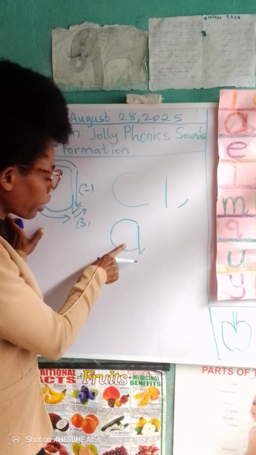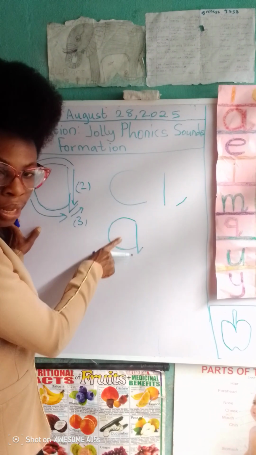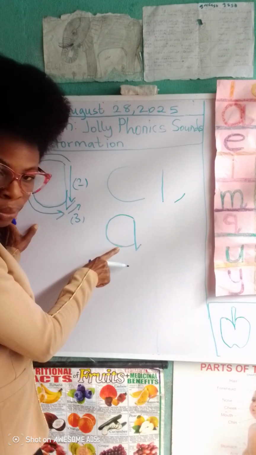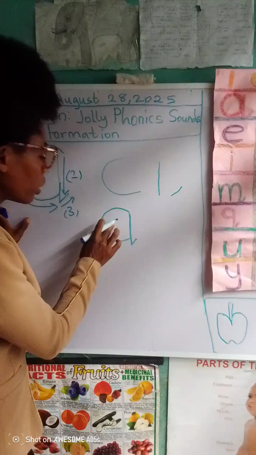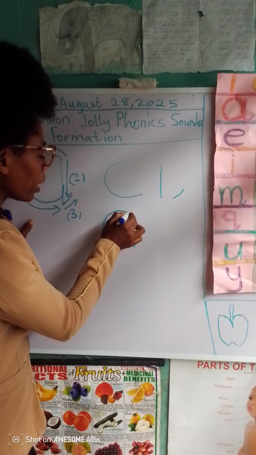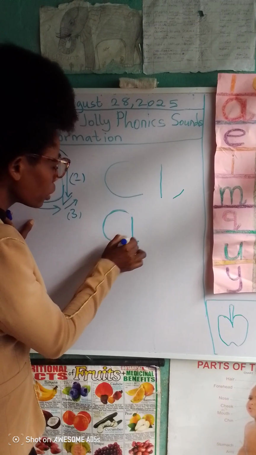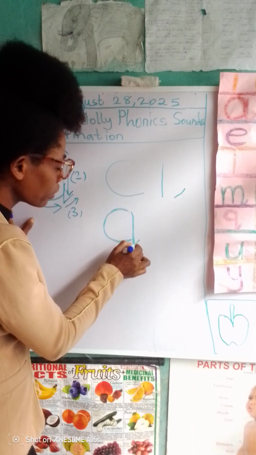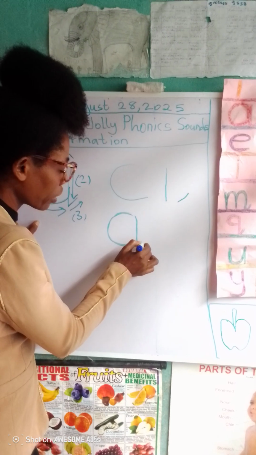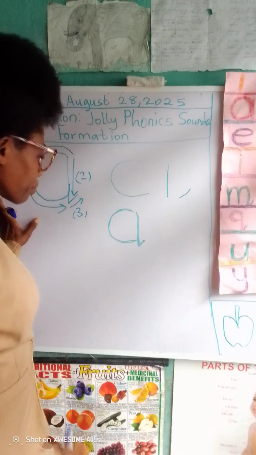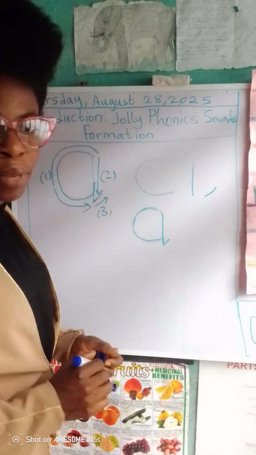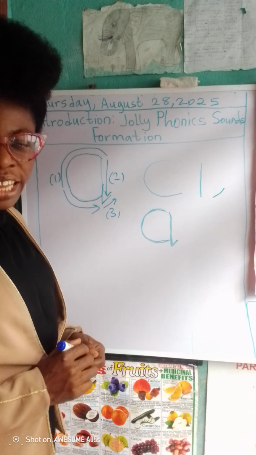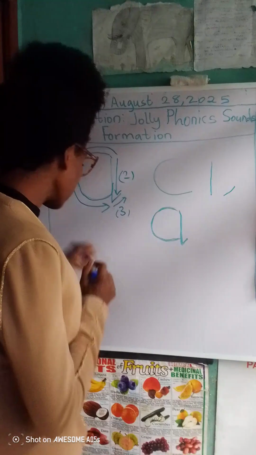Say apple. Apple. Ant. So this is sound R. The formation again is left curve, short stroke down with a little kick.